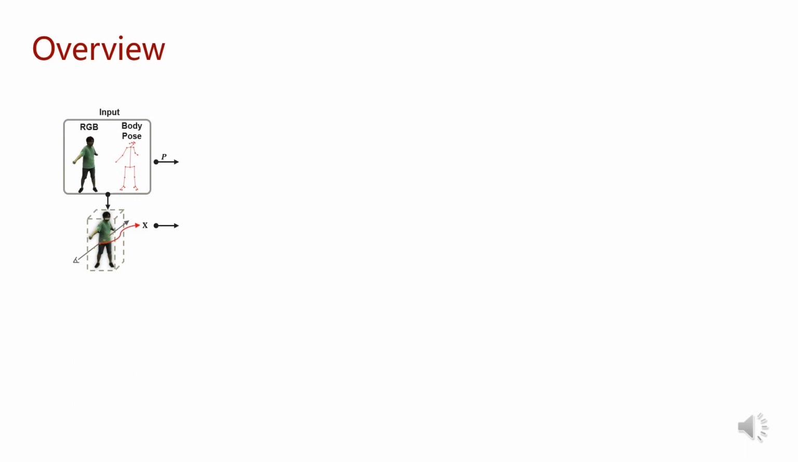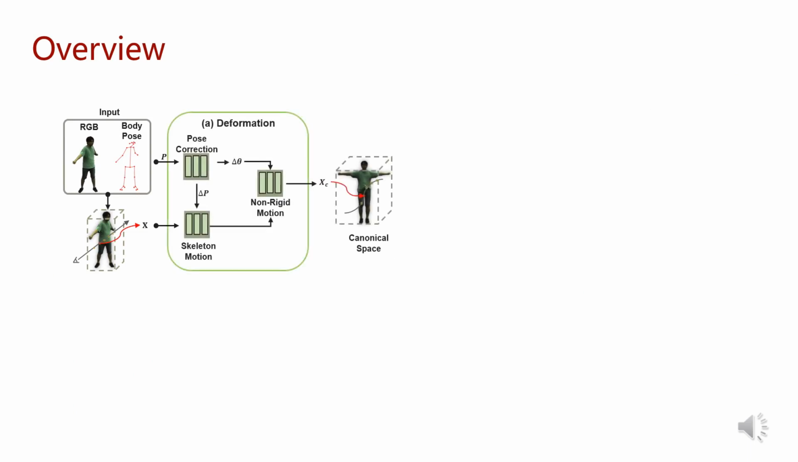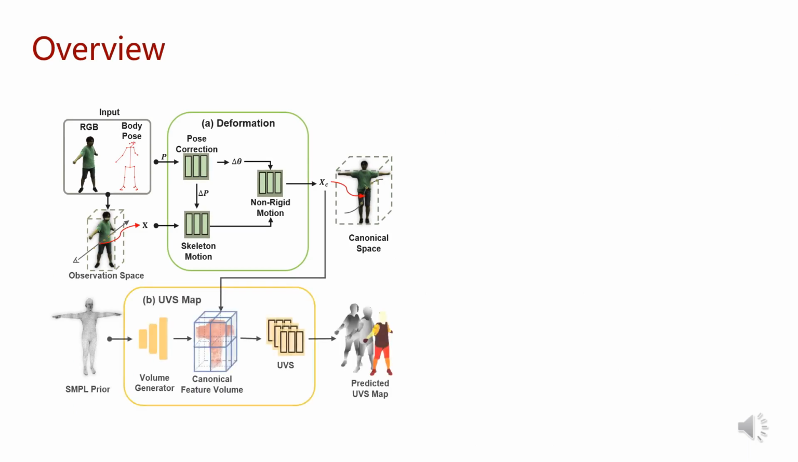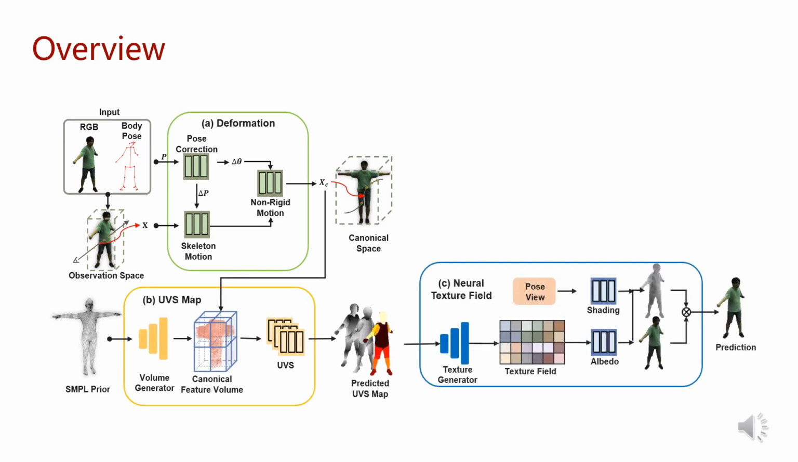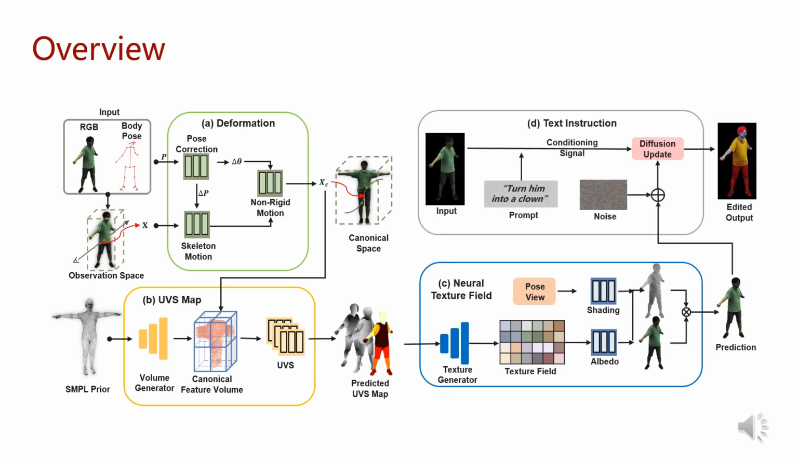Our approach takes monocular video frames as the input to reconstruct the human avatar. We first learn the backward deformation of the human body in Module A to map the 3D points between canonical and observation space. Then we learn to predict the UVS map via Module B and corresponding neural texture in UVS space via Module C. Finally, in Module D, shape, texture, and shading modules can be updated accordingly with the instruction from the language brush.